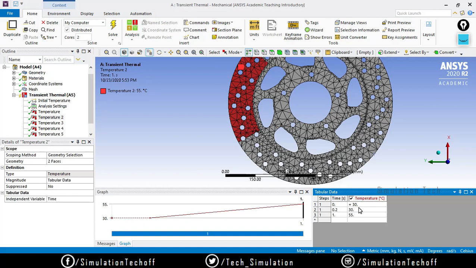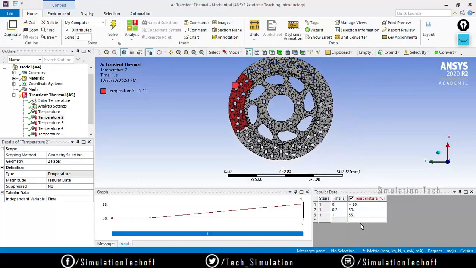Why is it? Already some amount of heat is generated in this phase. Due to convection or conduction, the heat is propagated in this direction and this direction also. So the heat has already raised it by 10 degrees Celsius, and due to the friction it raised another 20 degrees, so I can say it is 55. Although, the temperature remains constant throughout the analysis.